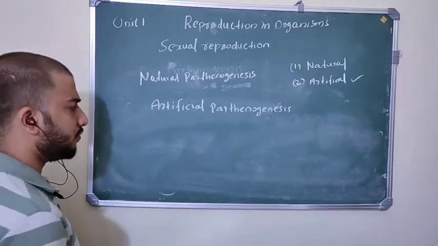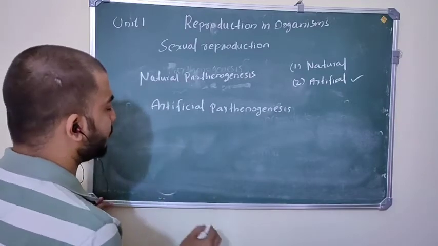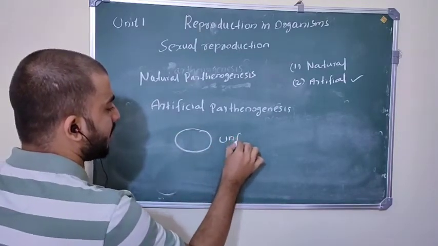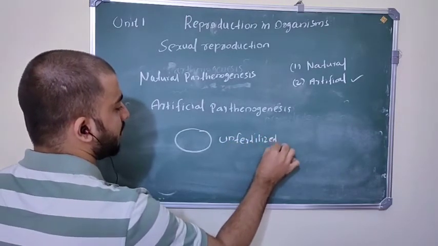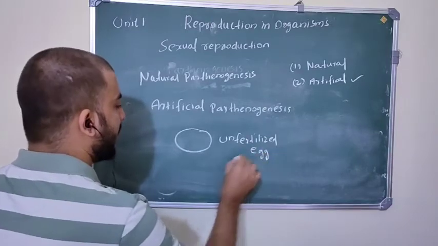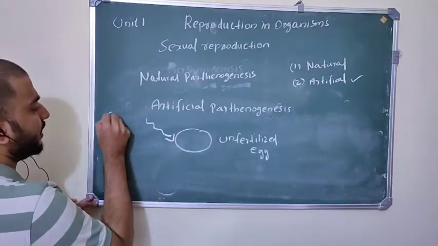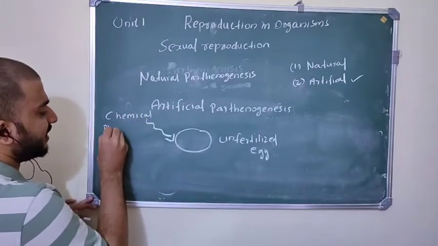In artificial parthenogenesis, we have an unfertilized egg. And we induce this unfertilized egg using chemical or physical stimuli.